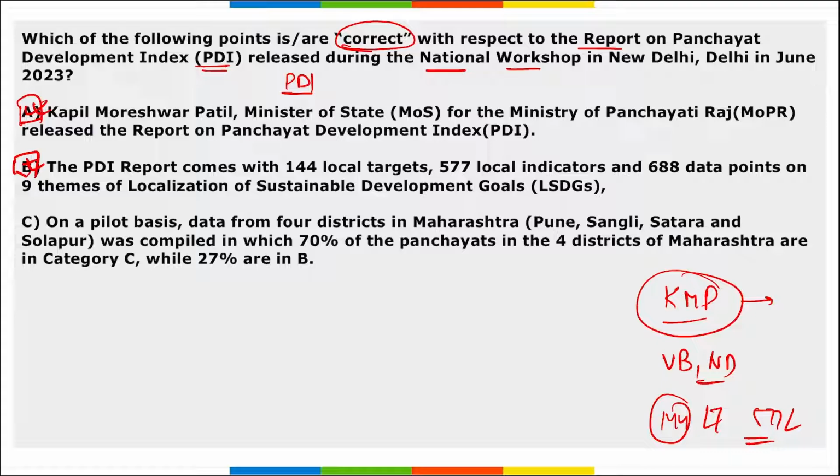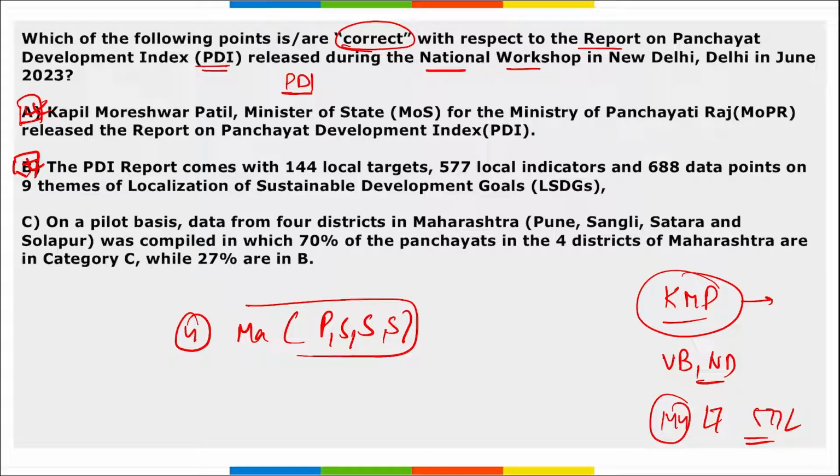Then moving to the third point, remember on the pilot basis, 4 districts of Maharashtra state, that is Pune, Sangli, Satara and Solapur, were selected, and on the pilot index 70% of the panchayats in these 4 districts are in the category C, while just 27% of them are in the category B. So option C is also correctly mentioned here.